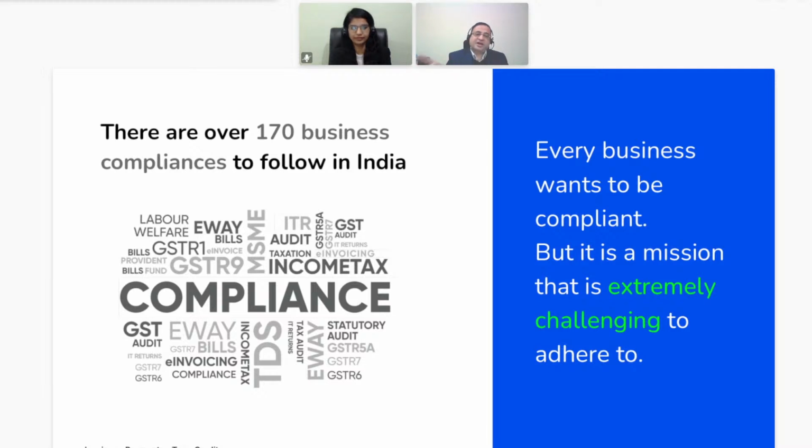With the ERP, we can track all the 2A entries and whatever invoices we have in the purchase book, whether the ITC is available or not. The challenge is, if you don't take these kinds of steps, then you are going to lose.